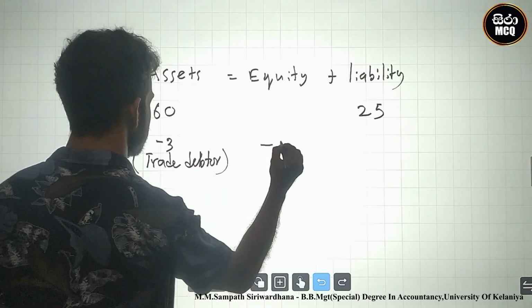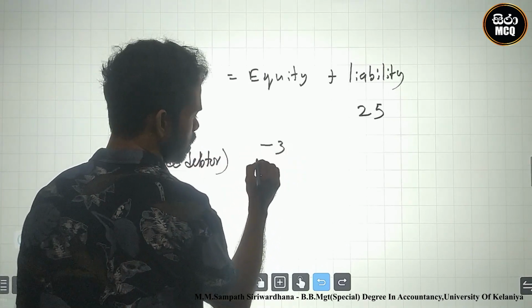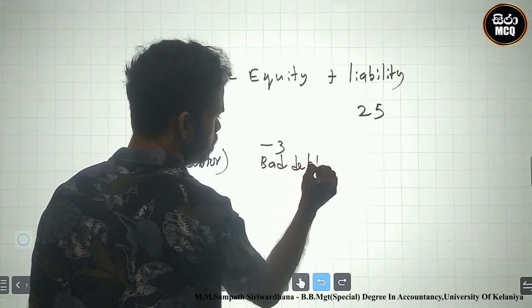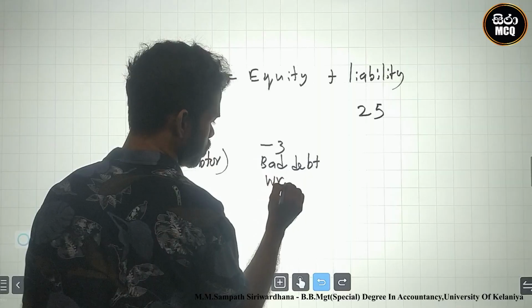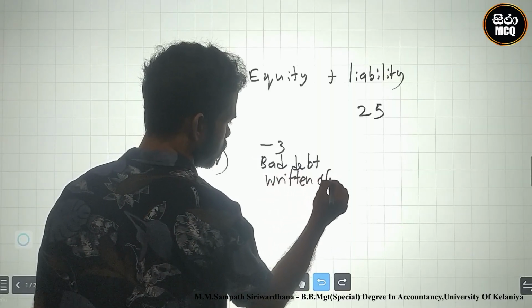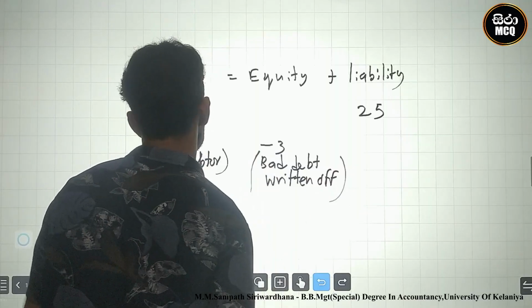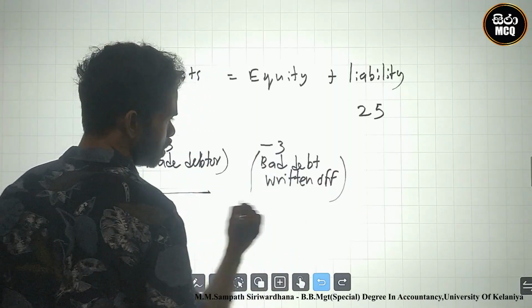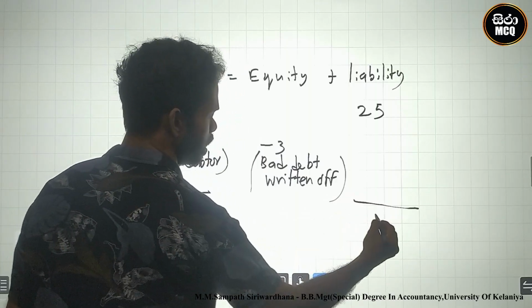After that we charge it to expense: bad debt written off. This is the double entry.